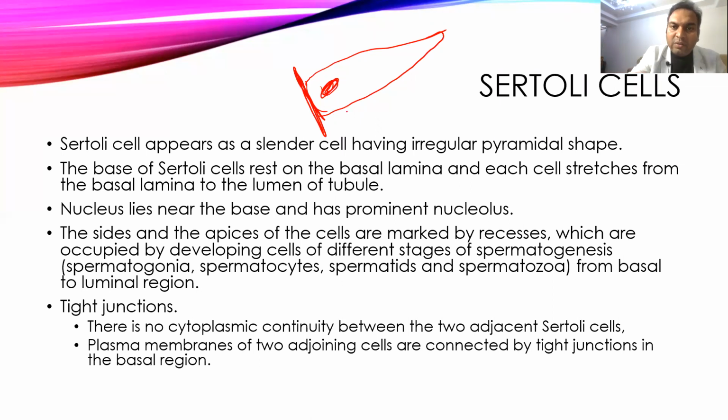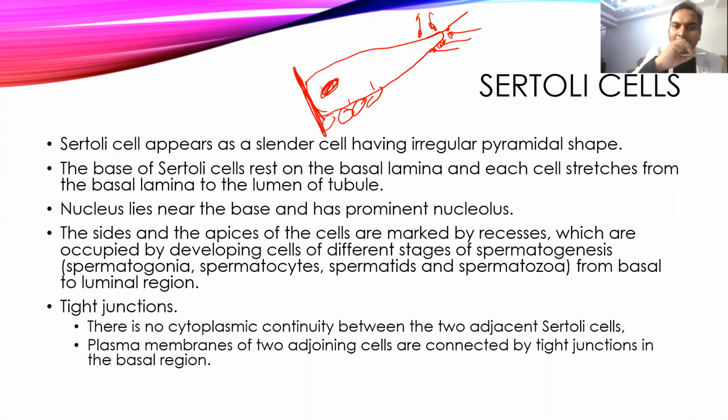So, whenever sperms are formed, they keep hanging on these Sertoli cells, and they keep taking nutrition from the Sertoli cell. And once the sperm is formed, the sperms will always attach here at the tip of the Sertoli cells. So all these spermatozoa are supported by the Sertoli cells.